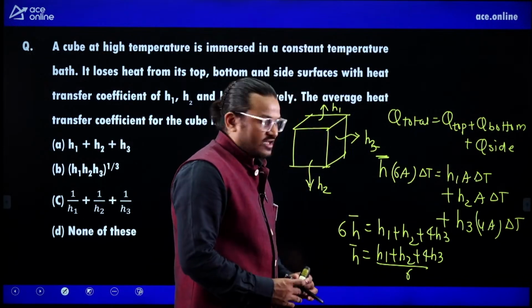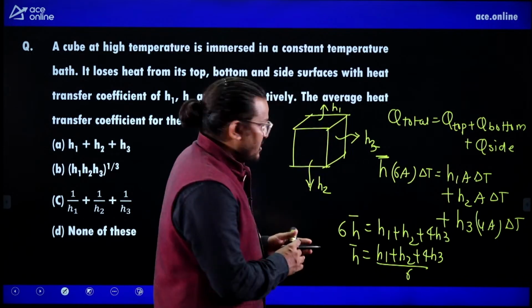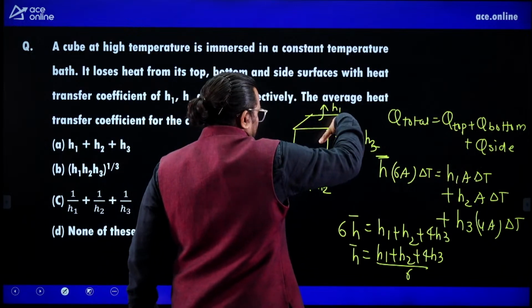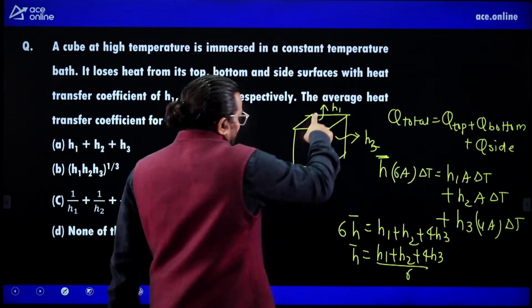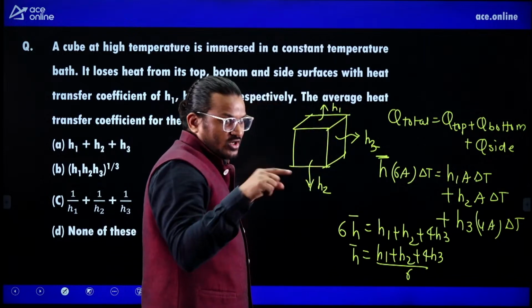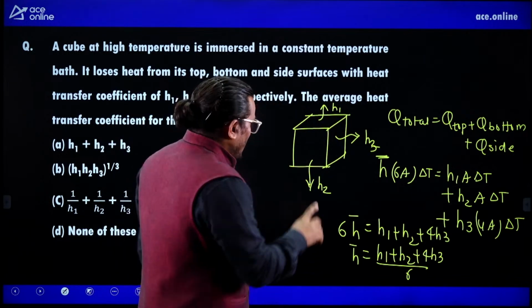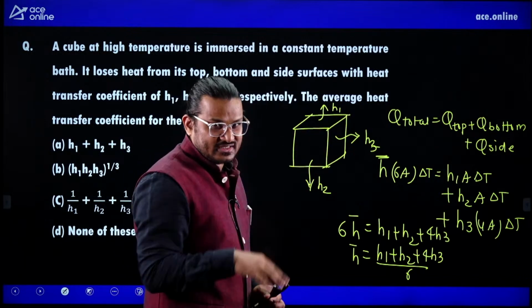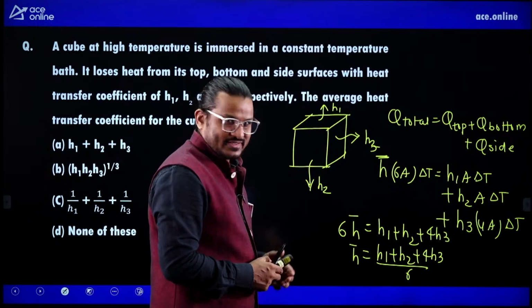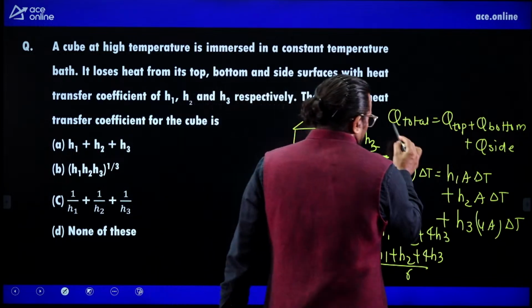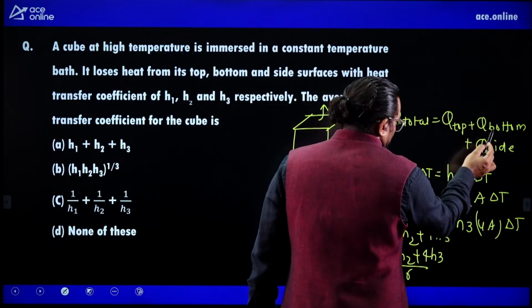Everyone listen carefully. This is the cube. This cube is kept in environment. There is a top side, there is a heat loss. So top is only 1. Bottom side, bottom also 1. But how many sides are there? 4 sides. Total sides are 6. So top, bottom and sides. So the Q total is equal to top, bottom plus sides.